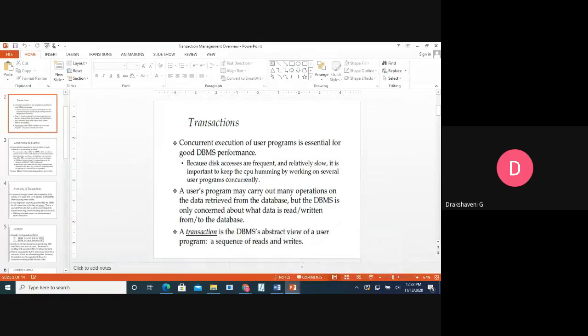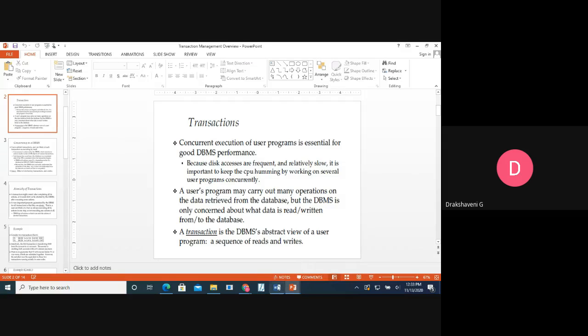A user program may carry out many operations on data retrieved from the DBMS, but the DBMS is only concerned about what is read from or written to the database.